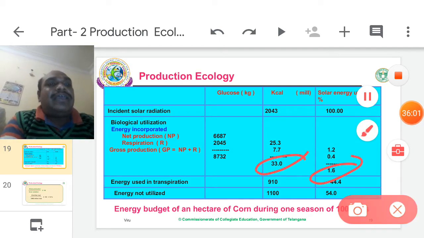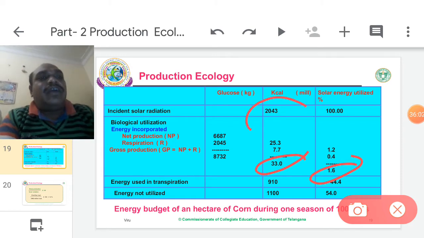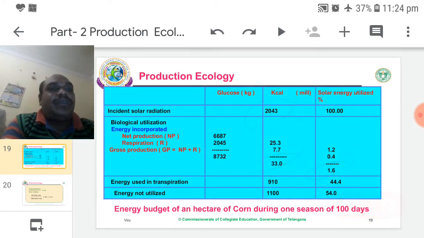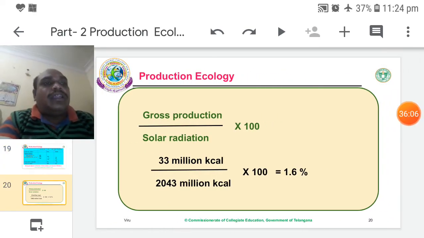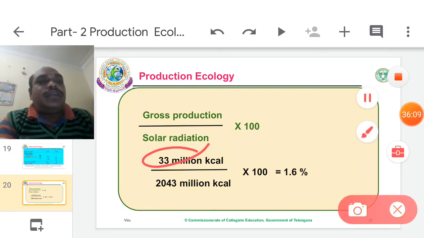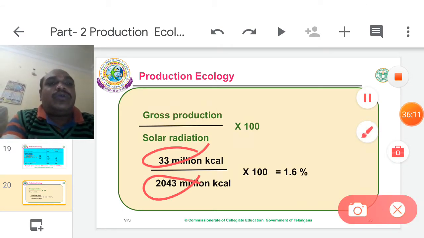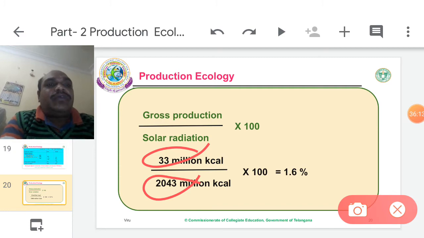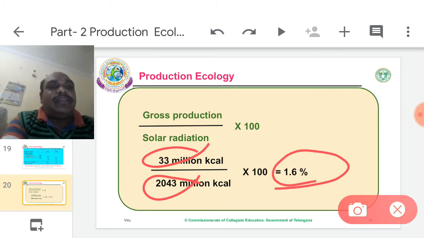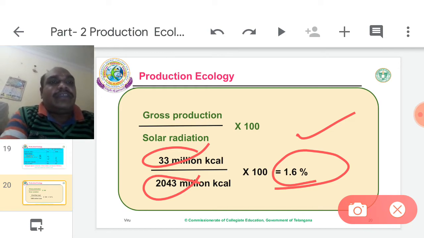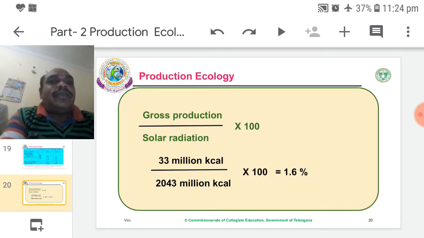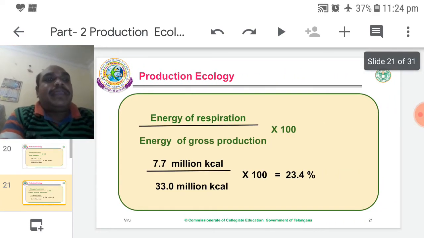This is the 33, this is the 2043. So 33 gross production, 2043 total solar radiation, into 100, only 1.6 as GPP. From this, 0.4 is utilized for respiration, and the remaining 1.2 is stored as NPP.